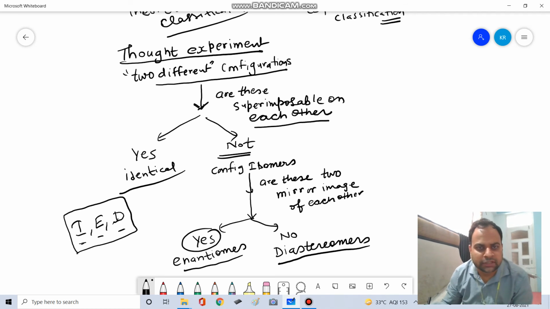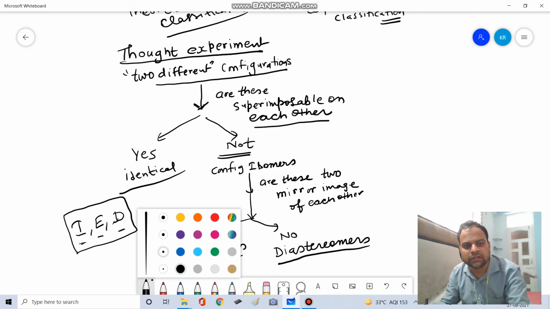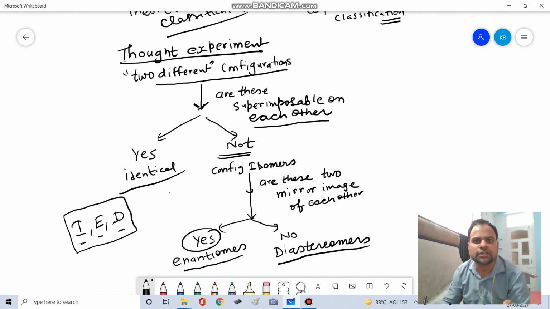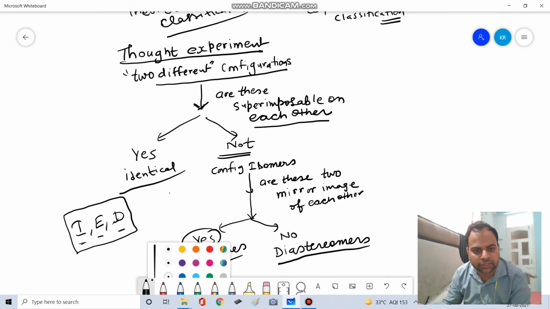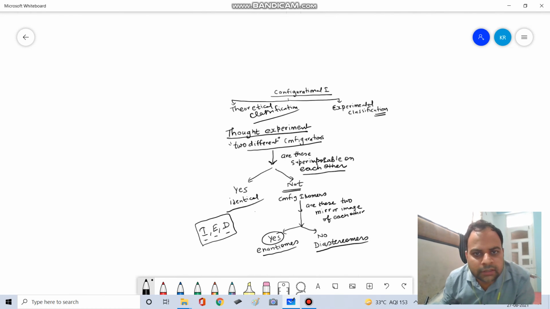So I will strongly recommend you just see this once more. What we have done here is we have seen the classification of configurational isomers, two types of classification: theoretical classification and experimental classification.